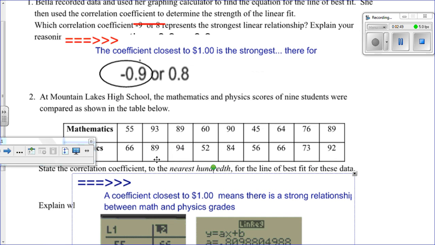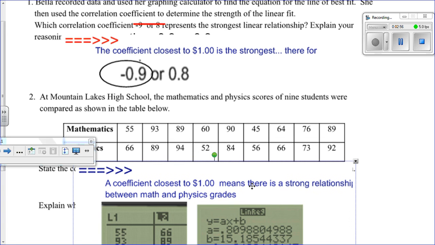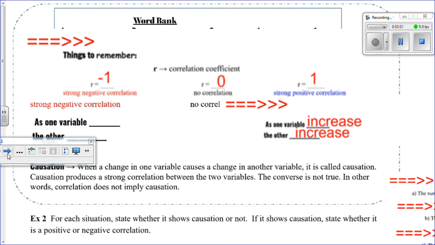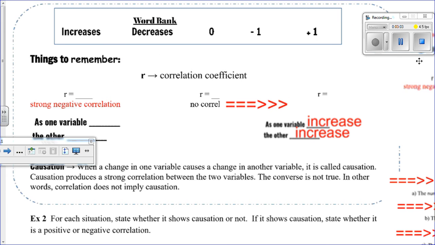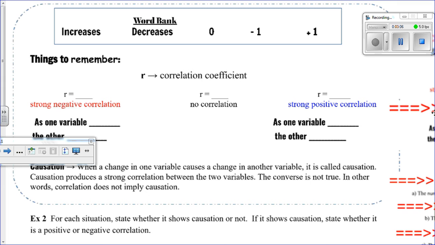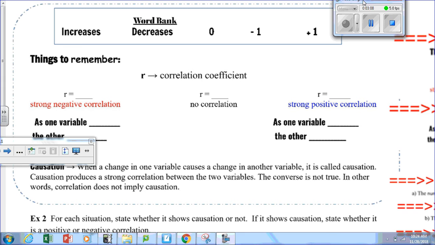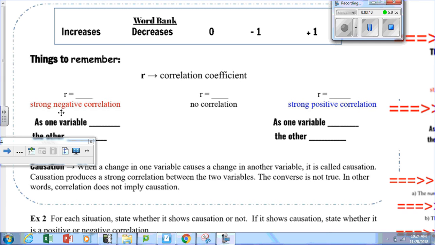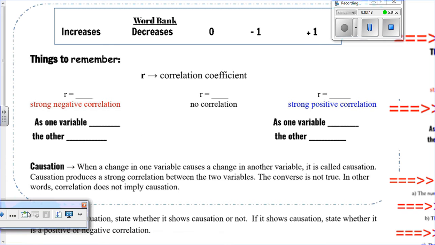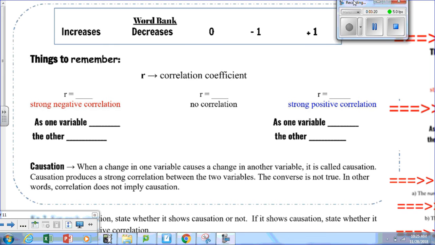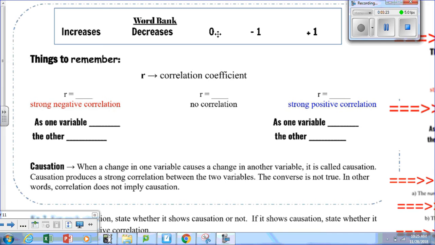All right, we had a word bank, and in our word bank, I asked you guys to give me what strong negative correlation looks like, what strong positive correlation looks like, and what no correlation looks like. And I gave you a word bank. I'm hoping that we're good with this: 0 has got to go with no correlation. Negative has got to go with negative. Positive has got to go with positive. So this should be easy peasy.